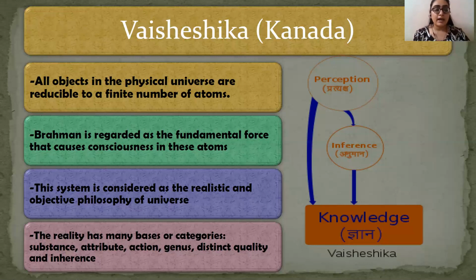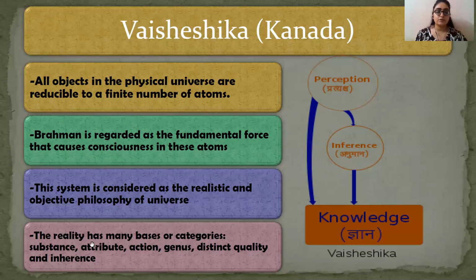Now, the reality has many bases or categories. According to Vaisheshika philosophy, the reality has many bases or categories. Which bases and categories? Such as substance, attribute, action, genus, distinct quality, and inherence. Fine: what is the substance, what are its attributes, what action does it perform, what genus does it have, whether it has a distinct quality or not, what is its inherence, et cetera.